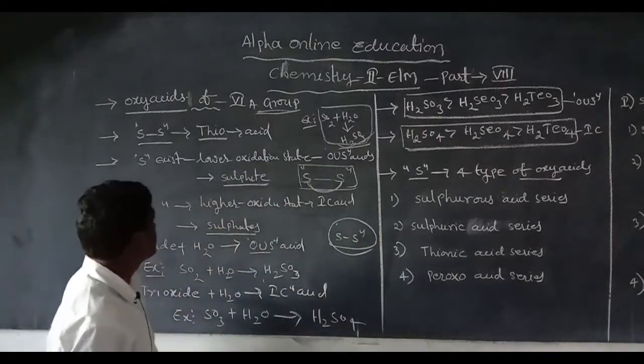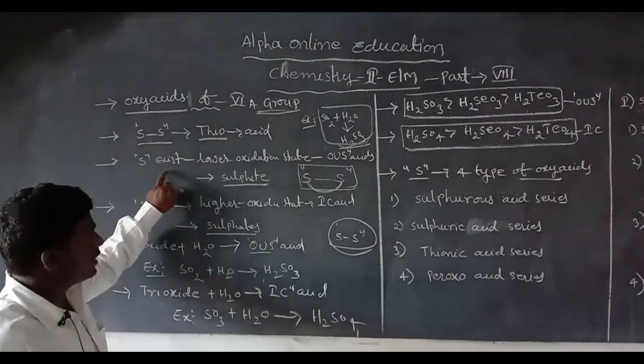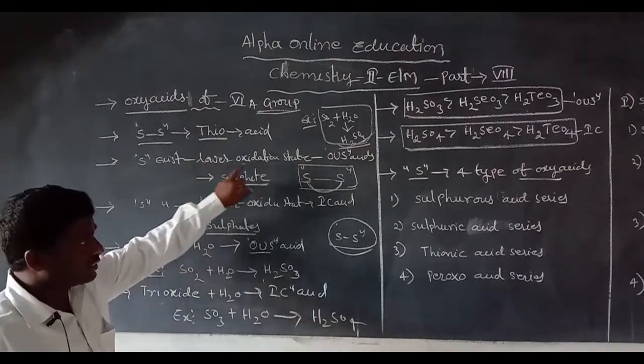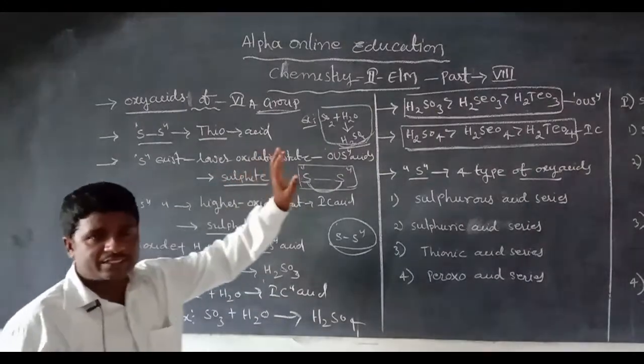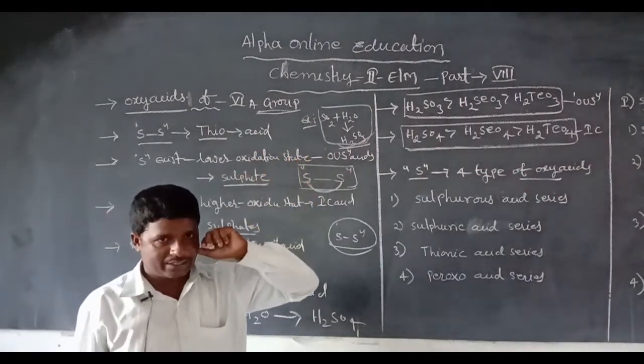Next, sulfur exists in lower oxidation states.